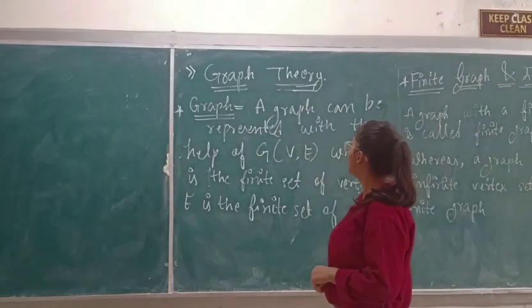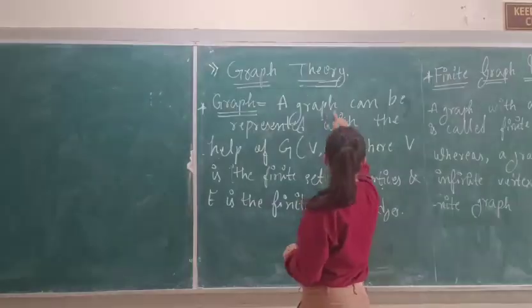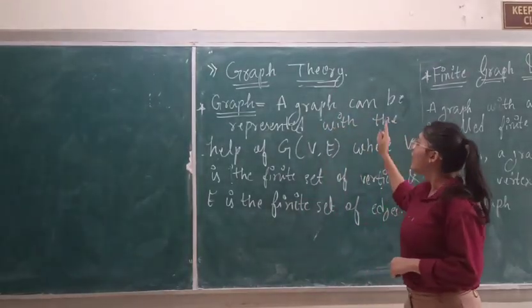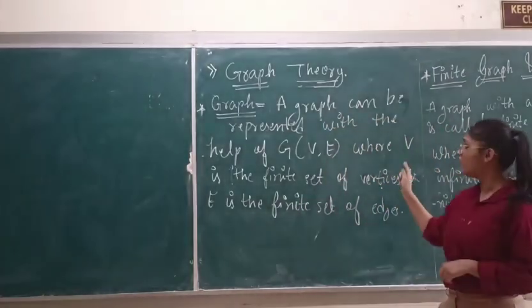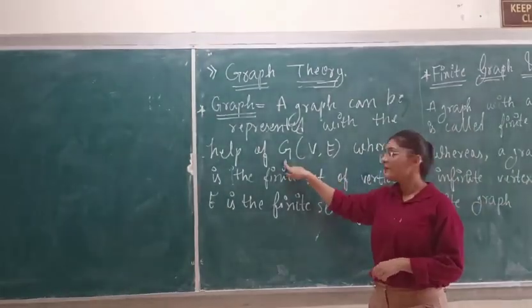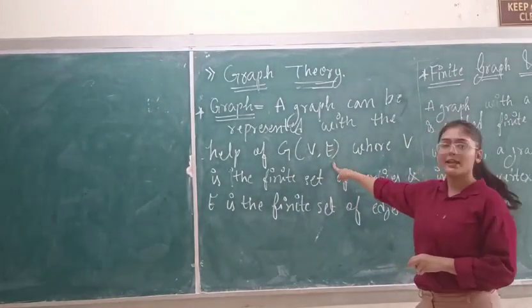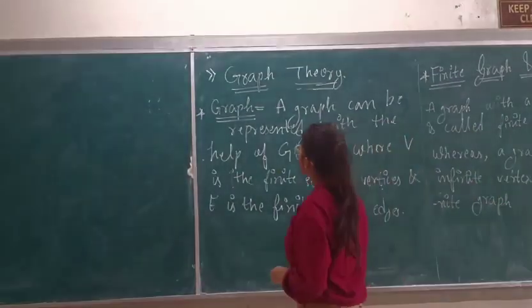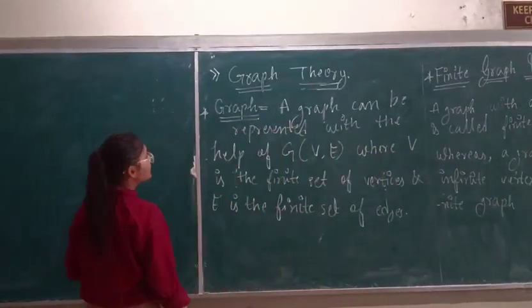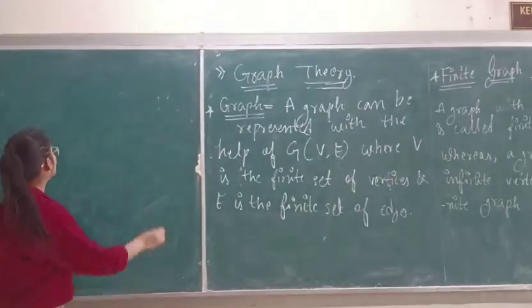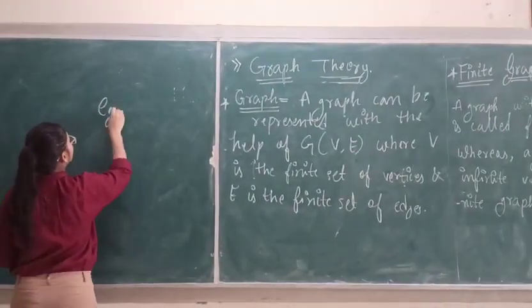What is a graph? Basically, a graph can be represented with the help of G, V and E, where G is the graph and V is the vertices of the graph and E is the edges of the graph. Now, let's take an example to explain further about graph. So here it is an example.